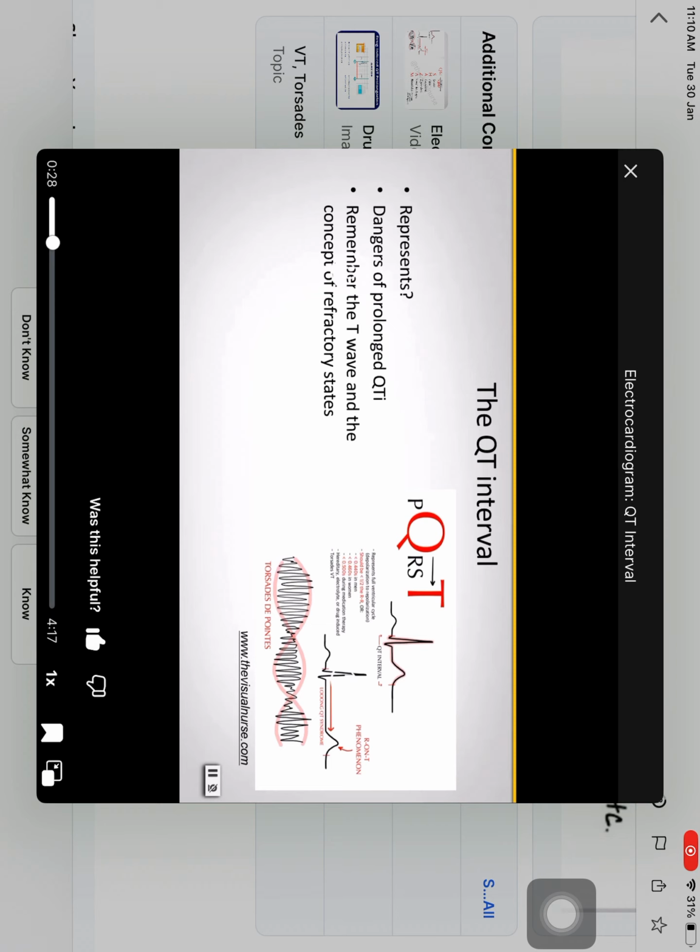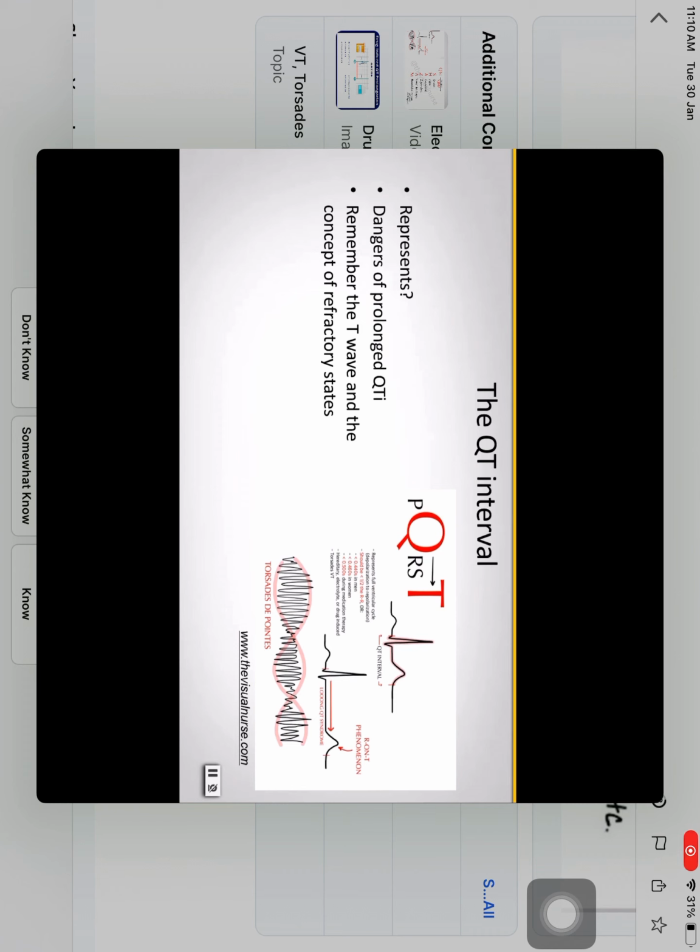So the Q, for example, of the QRS complex represents the beginning of ventricular activation and contraction. Remember, the T wave represents ventricular relaxation and repolarization. So when we take these together, the QT interval describes the time that this entire process takes, right?